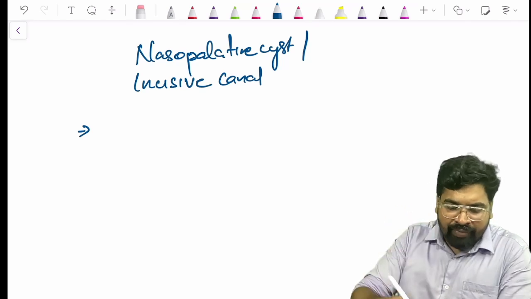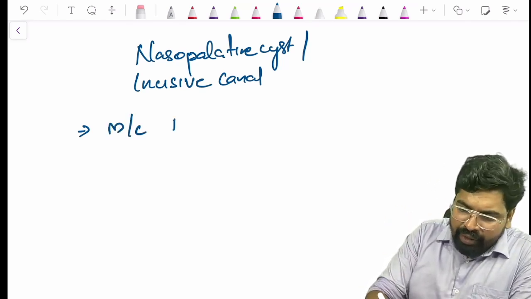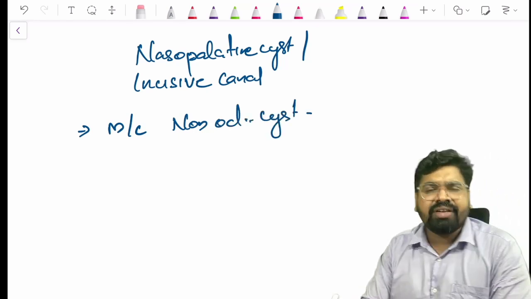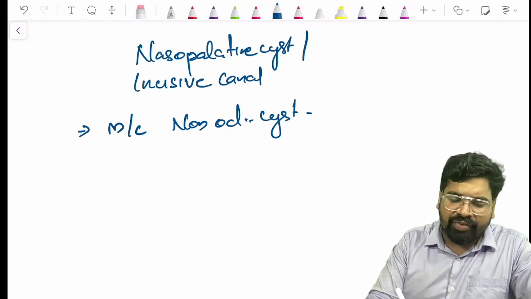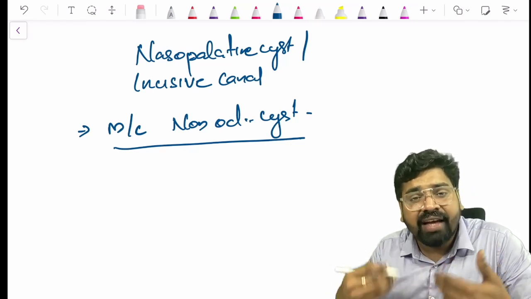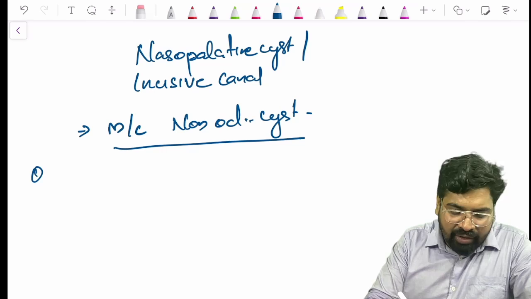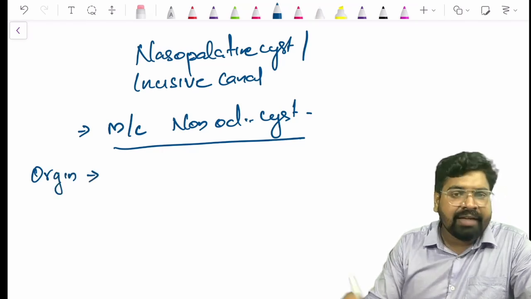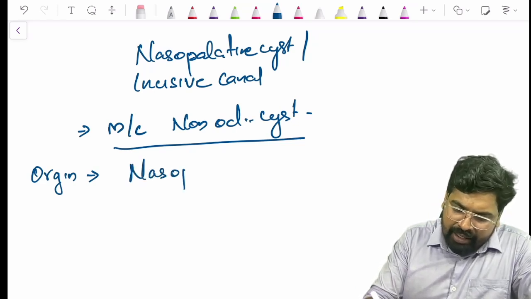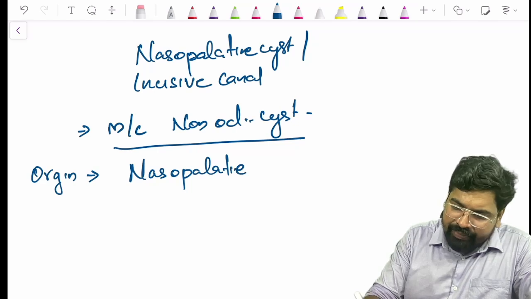This is the most common non-odontogenic cyst. The most common non-odontogenic cyst is the incisive canal cyst, or we say the most common fissural cyst. And what is the cause of origin? There is a structure called the nasopalatine duct.